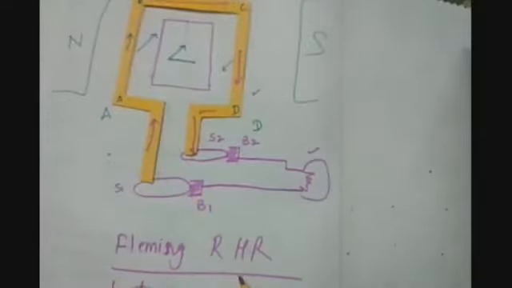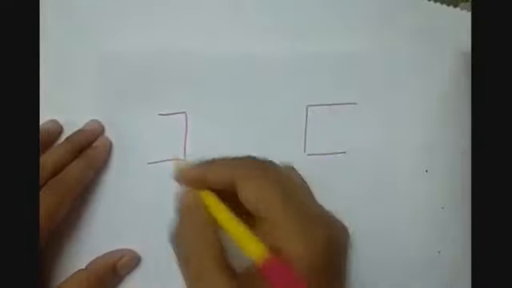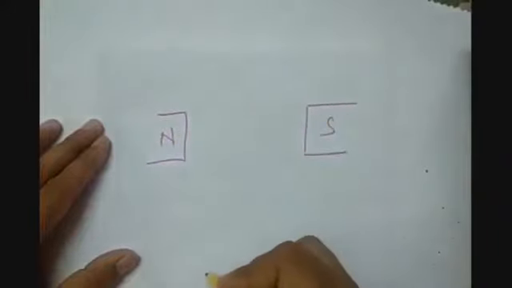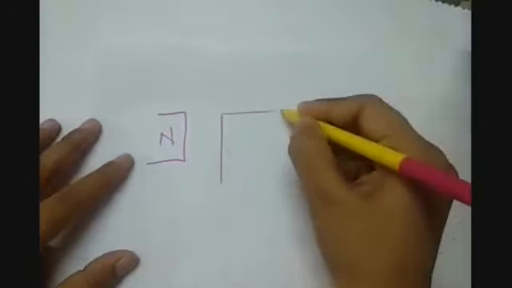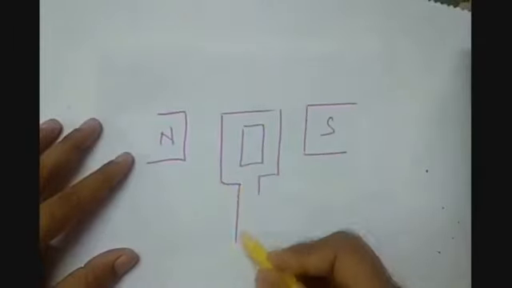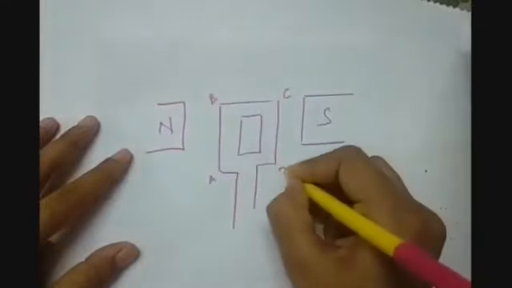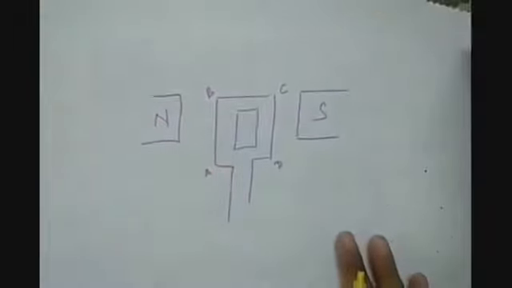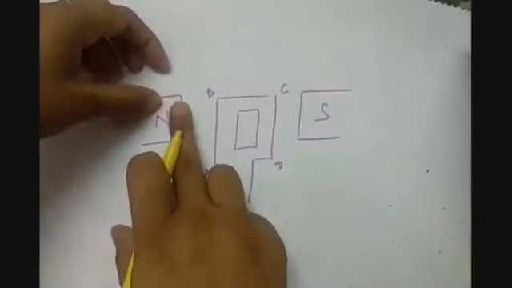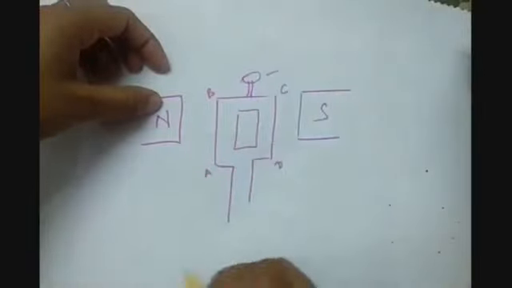Now let us see the DC generator. So dear students, there is nothing more different between the AC generator and the DC generator except we are having the magnet, we are having the armature coil, which is having a soft iron core in between. We are having the two ends of the coil, AB, CD. So we are having this. The magnetic field is still the same. We are still having an axle in which we will rotate it like this, in the same manner.